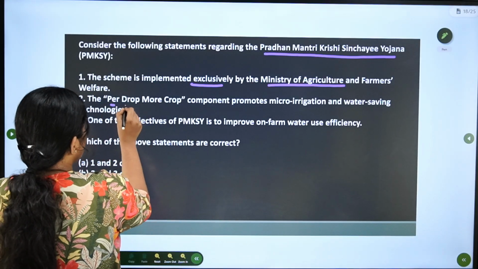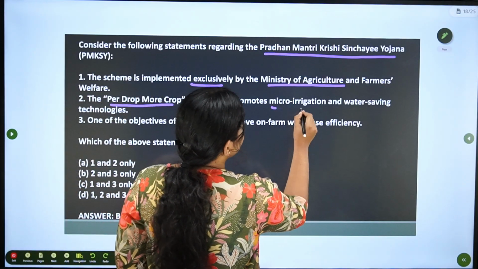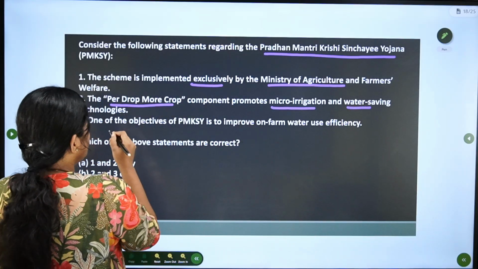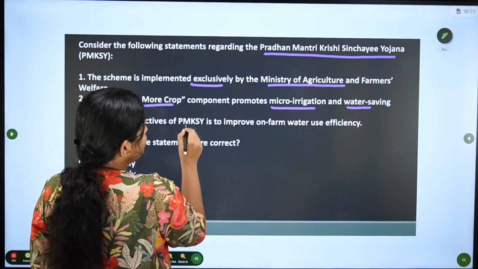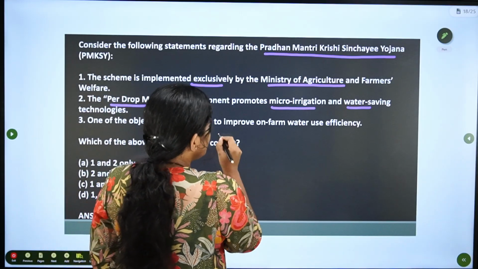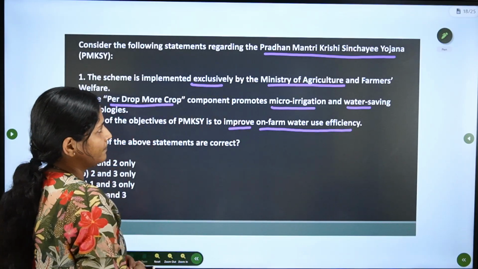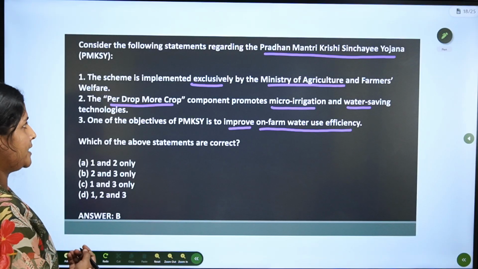Second statement is, per drop more crop component promotes micro irrigation and water saving. Third statement is, one of the objectives of Pradhan Mantri Krishi Sinchai Yojana is to improve on-farm water use efficiency. So, which one is wrong and which one are right?